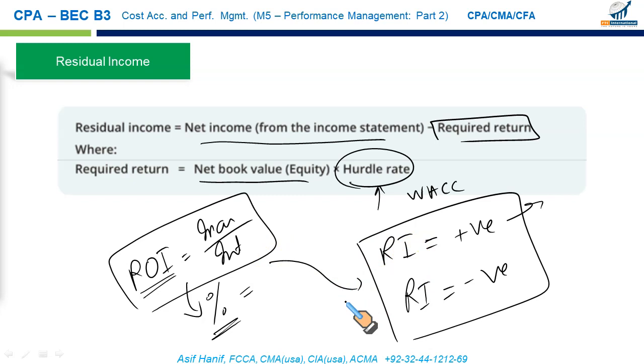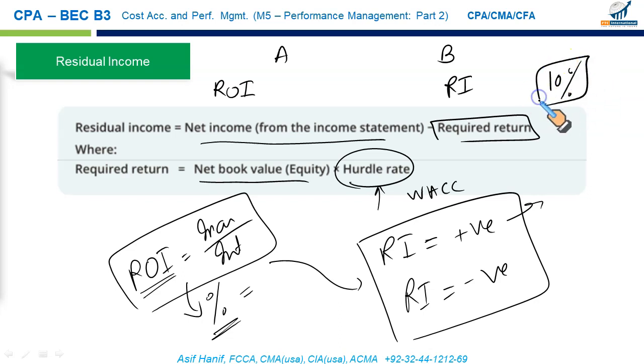Right now, let me give you an example. Let's say we have two managers, A and B. Manager A is evaluated on the basis of ROI and manager B on the basis of RI. The company requires each project to generate at least 10% return. Manager A is currently generating 25% return. If there is a new project that is capable of generating 18% ROI, and this project is offered to A, A would say, no, I am currently generating 25%, I won't take a project that generates less than that.